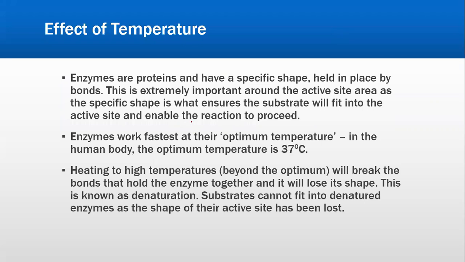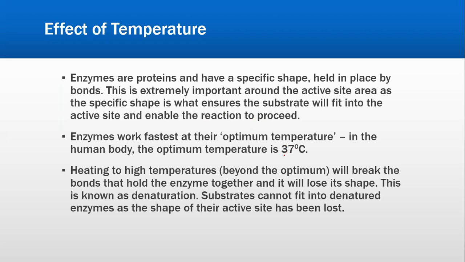So enzymes are proteins and they have a specific shape held in place by bonds. This is extremely important around the active site area, as the specific shape is what ensures the substrate will fit into the active site and enable the reaction to proceed. Enzymes work fastest at their optimum temperature. In the human body, the optimum temperature is 37 degrees Celsius.